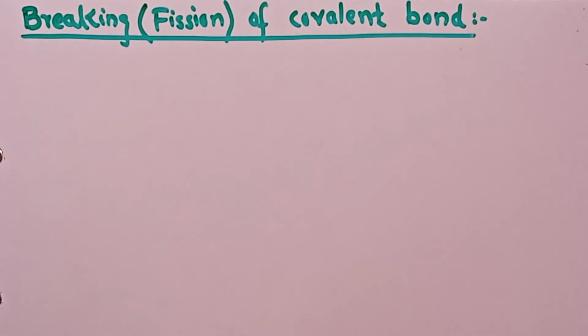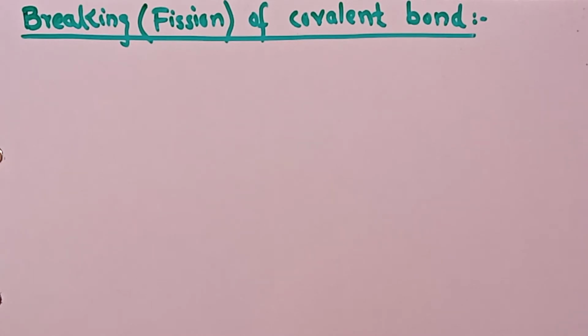Let's start today's topic. Today's topic is breaking of covalent bond, or fission of covalent bond. Fission means breaking. It is like the fission reaction you studied in physics, which means the breaking of atoms of radioactive elements like uranium, in which further different atoms are formed and neutrons are also generated. This is called a fission reaction.